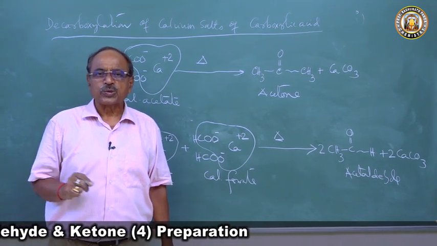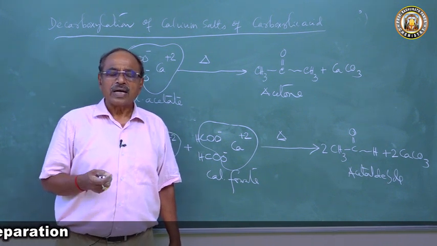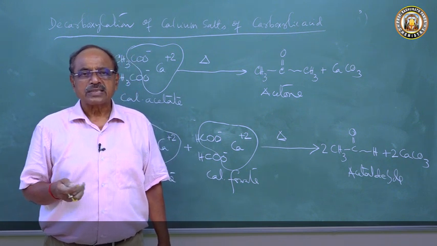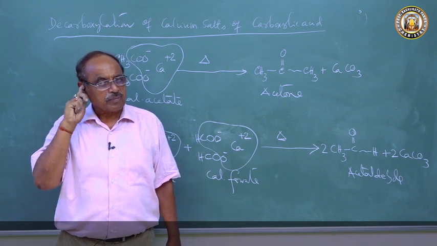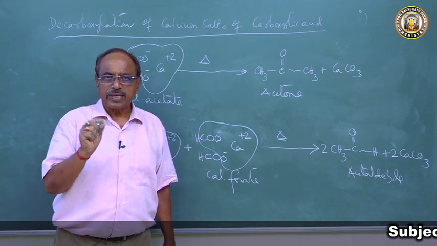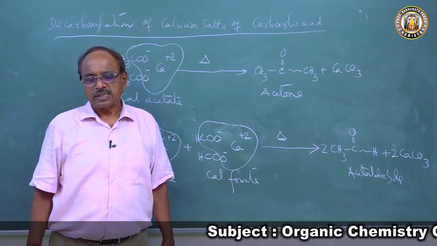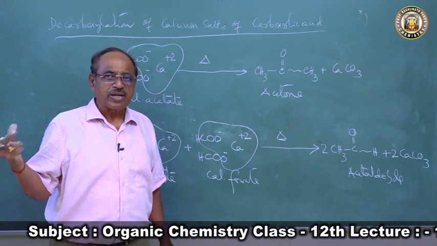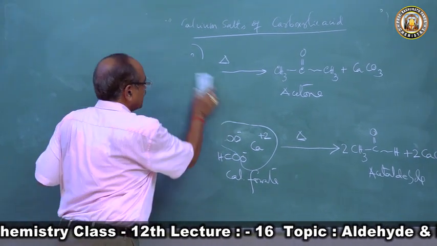Most often 12th class students get a question in examination: what happens when calcium acetate is heated, or what happens when calcium formate is heated, or what happens when a mixture of calcium formate and calcium acetate is heated. So you may get a 2-mark question. It may come as a long question, 7-mark or 3-mark question, or as a 1-mark question, or you may get a chain reaction also. So this completes your general methods of preparation of aldehydes and ketones.